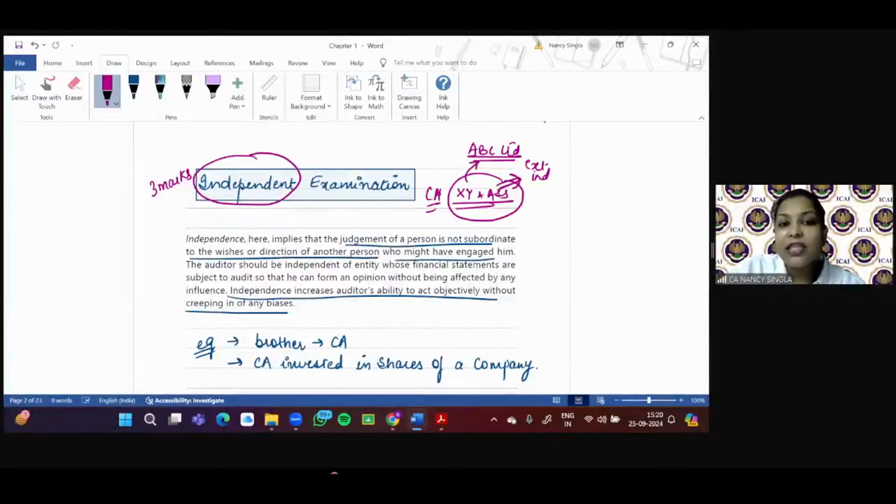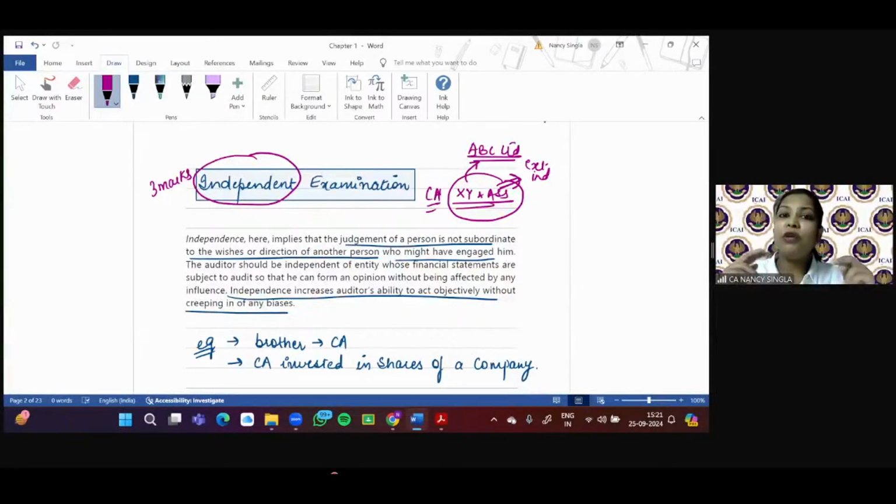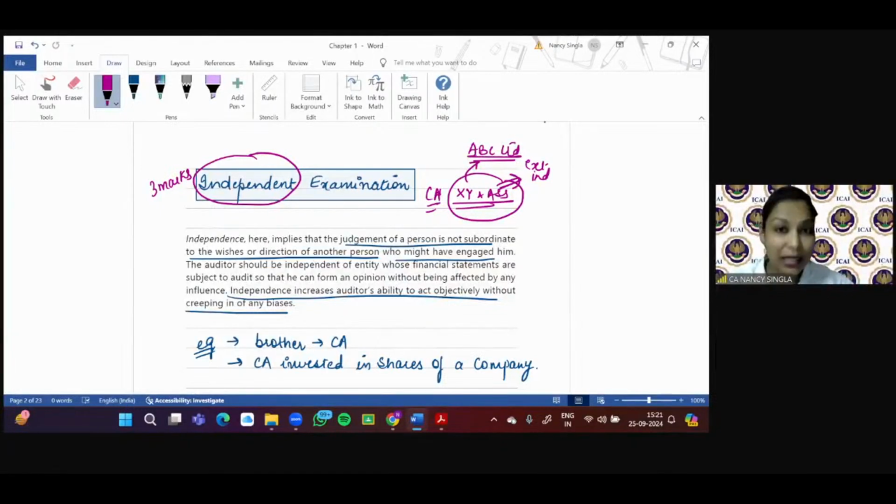So when will XY and Associates be considered as independent of ABC Limited? When the partners of XY and Associates and the team are not subordinate to the wishes or directions of ABC Limited. They are not influenced by ABC Limited. So XY and Associates will conduct the audit. They will perform the examination of the financial information, and they are going to give an unbiased, objective opinion, which is not influenced by what ABC Limited wants them to write in the report, right?